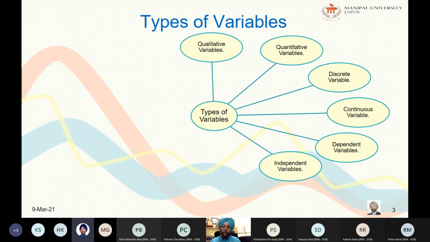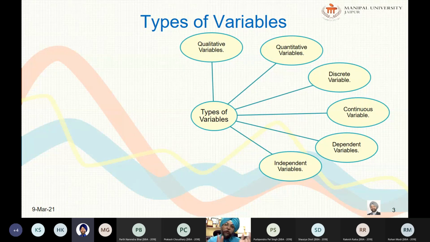Let me give you an example. An experimenter is experimenting with the effect of medicine on certain people. So what will he do? He will have two groups of randomly selected people.